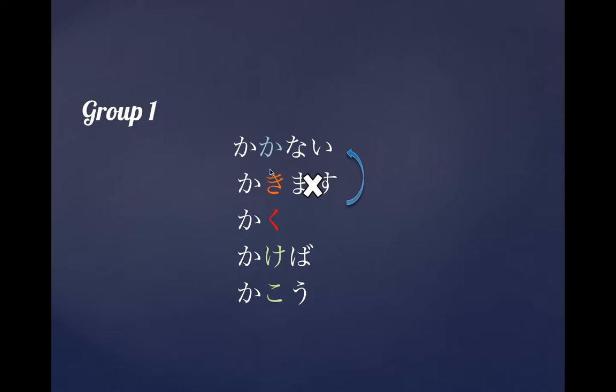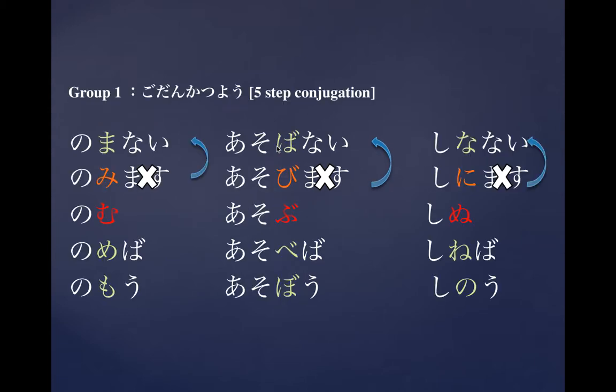Kakimasu. We take a look at the verb stem. Ki is definitely a group 1. If you take it down, ki to ku changes to the dictionary form. Now let's take it up. Kaka, and then add nai to it. Kakanai. I will not write.